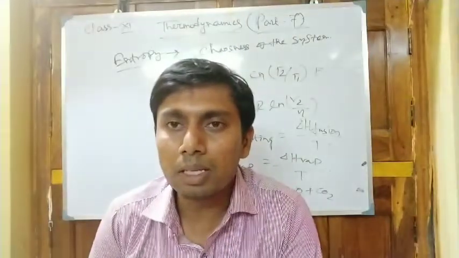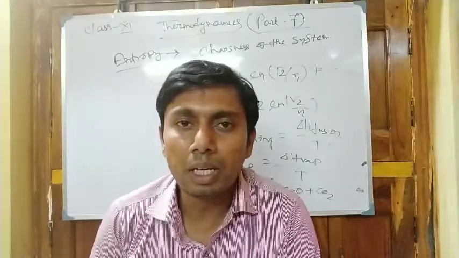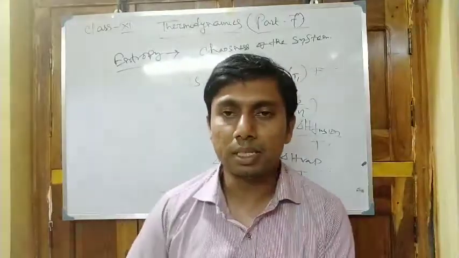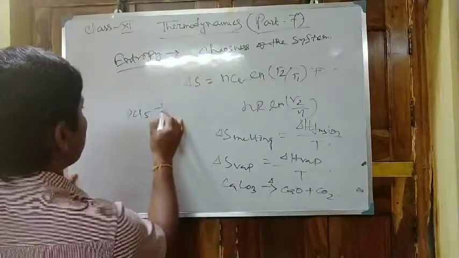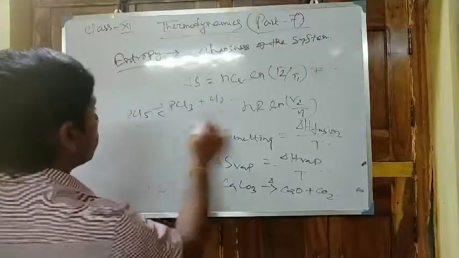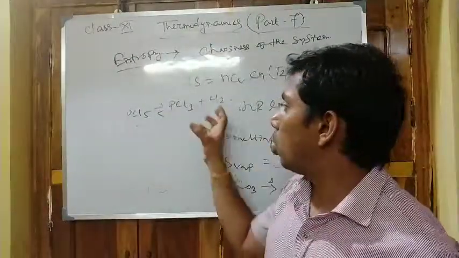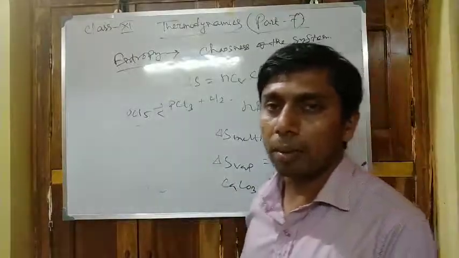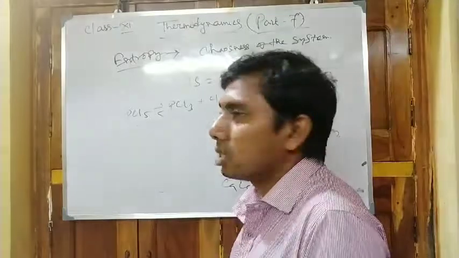Another example may be a mixture of PCl5, which is reversible, giving PCl3 plus Cl2. So in this process, when there is a mixture of three components in different amounts, we cannot tell which process is ongoing.